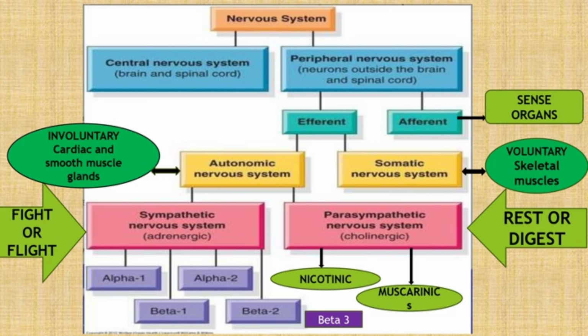Okay. In the sympathetic nervous system, the receptors are alpha receptors and beta receptors. Alpha has two types, alpha 1 and alpha 2. Beta actually has three types. I forgot to mention the third one here, but beta 1 and beta 2 are the important ones, but beta 3 is also there. Okay, don't forget to mention that one in your notes.